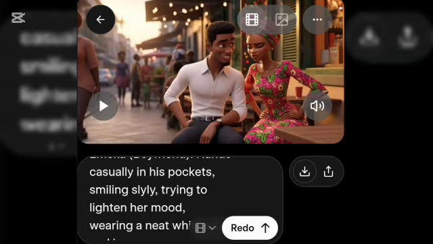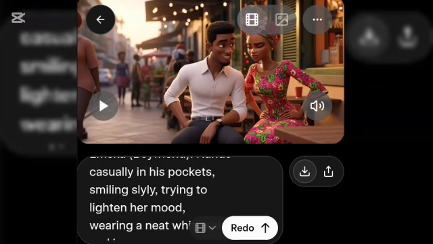All right, so as you can see, their gestures: the lady places her hand on her waist like someone that is angry, and the young man has his hand in his pocket. So these are the gestures that are included. Whatever reaction you want your character to do, you can add it. As you can see, they were talking smoothly. So I'm going to hit here and download, and I'm going to try another dialogue with the same style instruction.